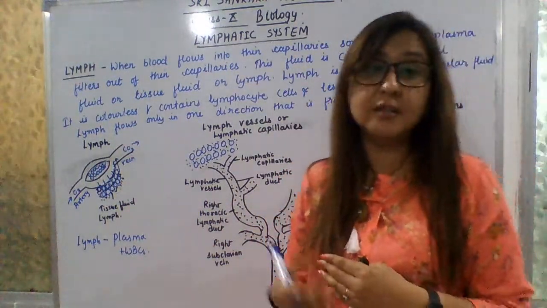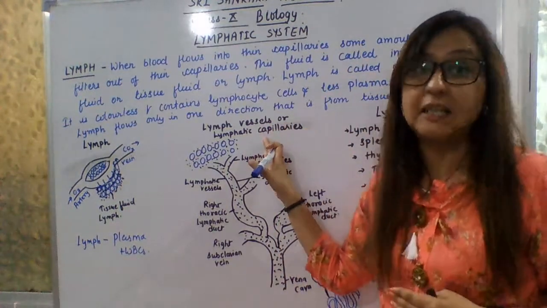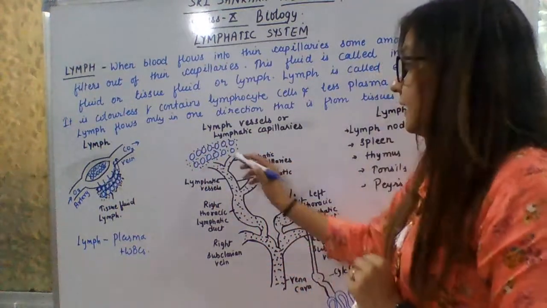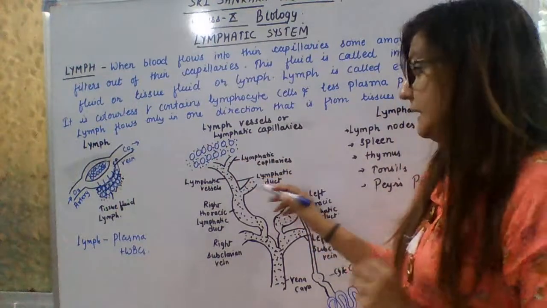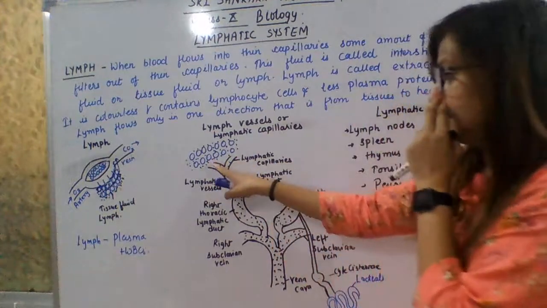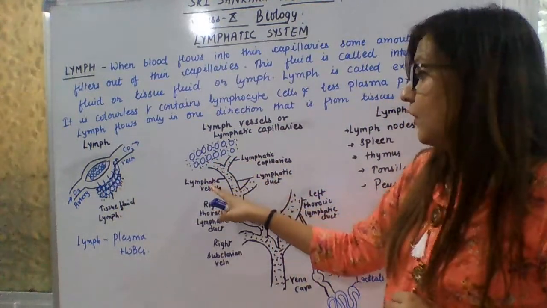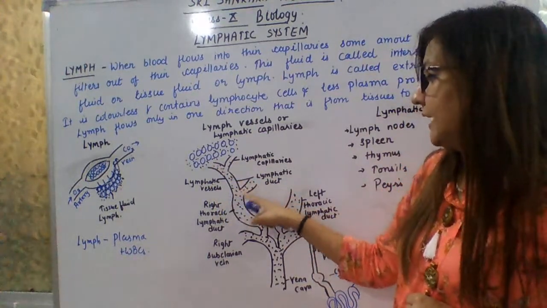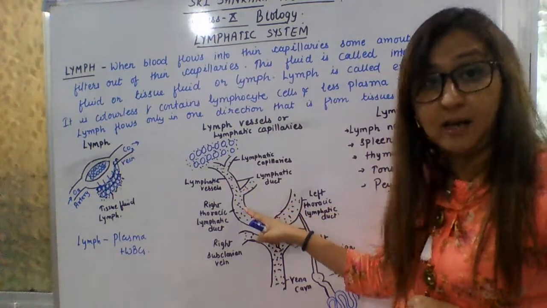So how does it travel back to the blood? It will travel through lymph vessels, or you can say the lymphatic capillaries. Now see, here the cells are again. This is the cells, and these are the interstitial spaces where this lymph is present. Now it travels down into the lymphatic capillaries, which combine to form lymphatic vessels. From here it drains out and reaches the lymphatic duct.